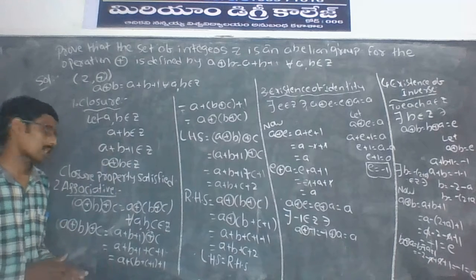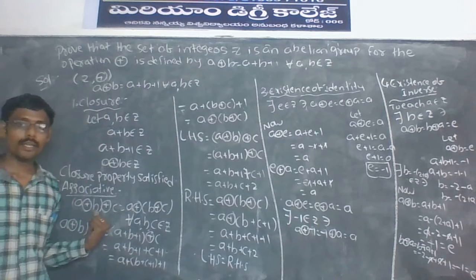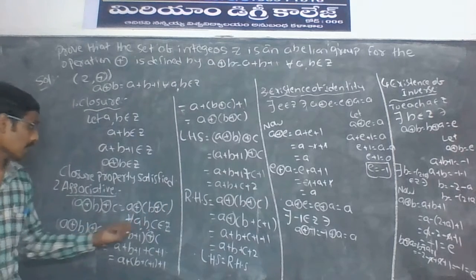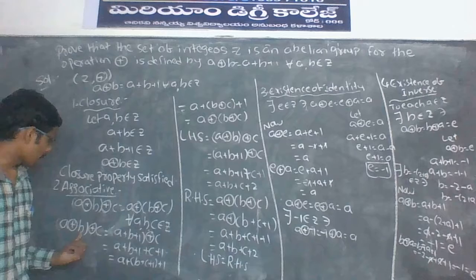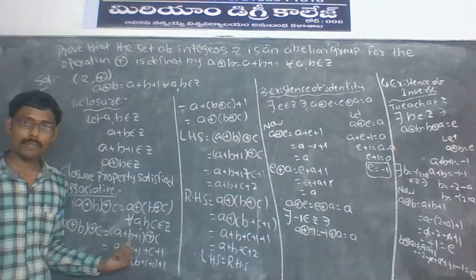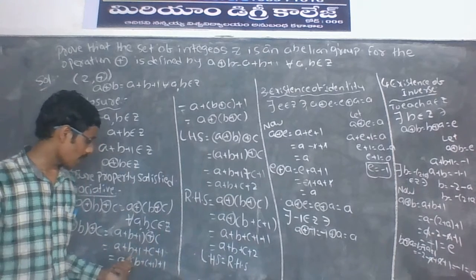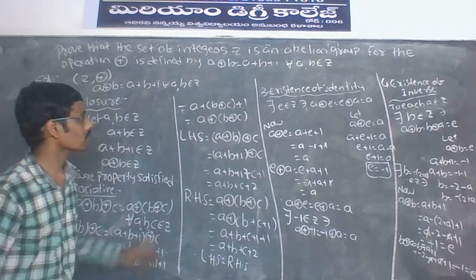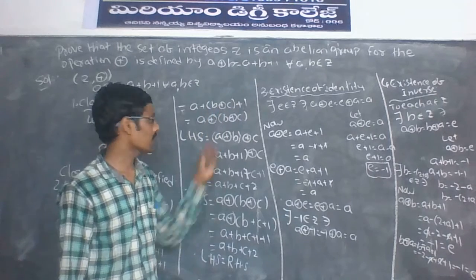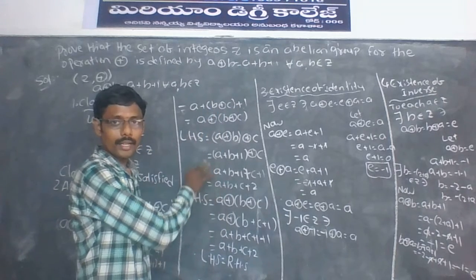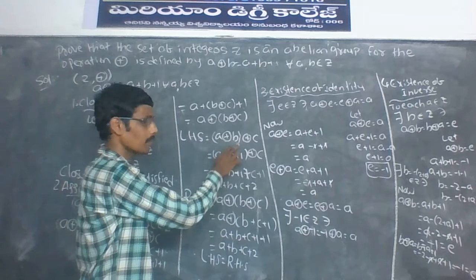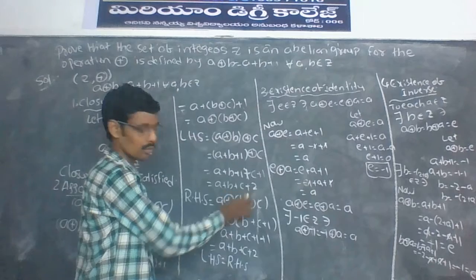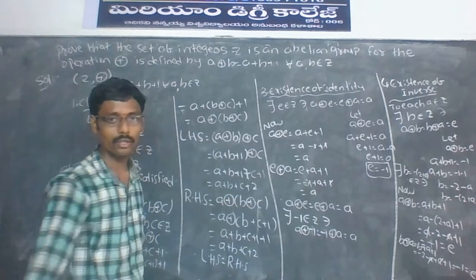Closure property satisfied. Associative property: A plus in circle B plus in circle C is equal to A plus in circle B plus in circle C for all A comma B comma C belongs to Z. A plus in circle B plus in circle C is equal to A plus B plus 1 plus in circle C, which can be written as A plus B plus 1 plus C plus 1. It can be written as A plus B plus C plus 2. Another method of associative property: A plus in circle B plus in circle C can be written as A plus in circle B plus C plus 1, which is A plus B plus C plus 2. LHS is equal to RHS.